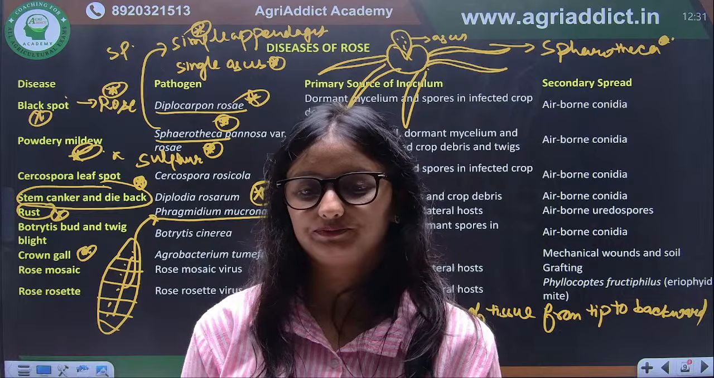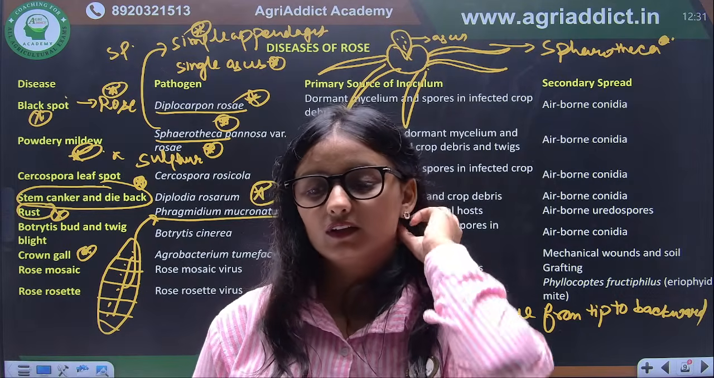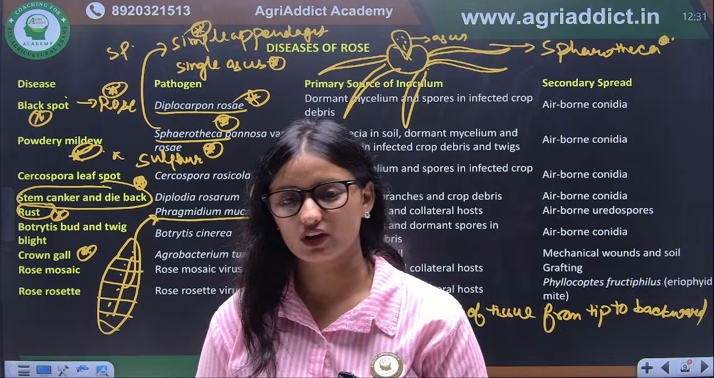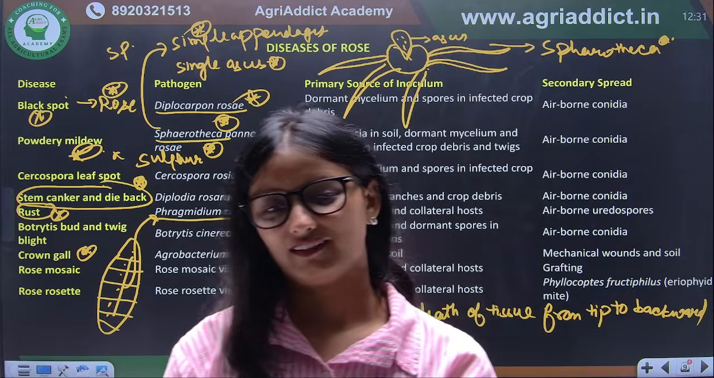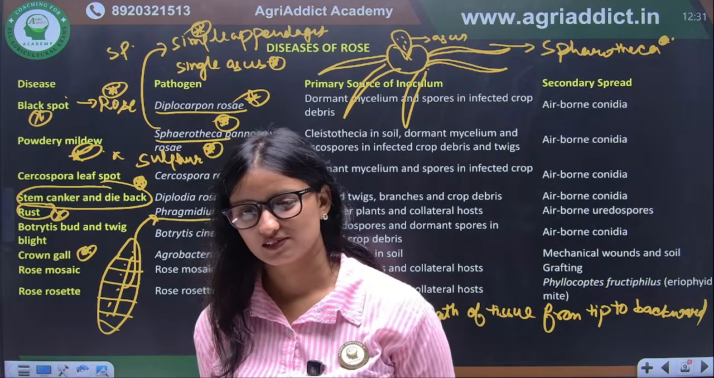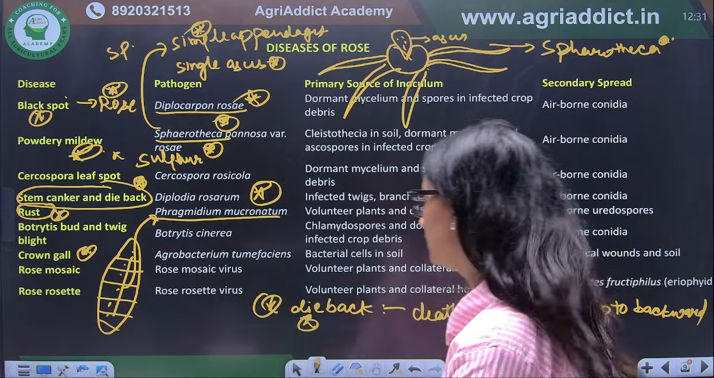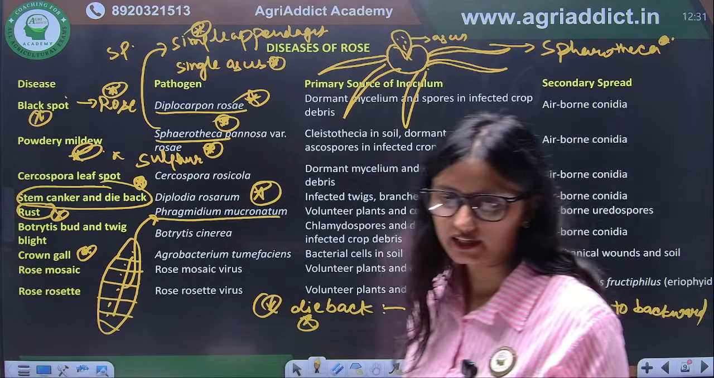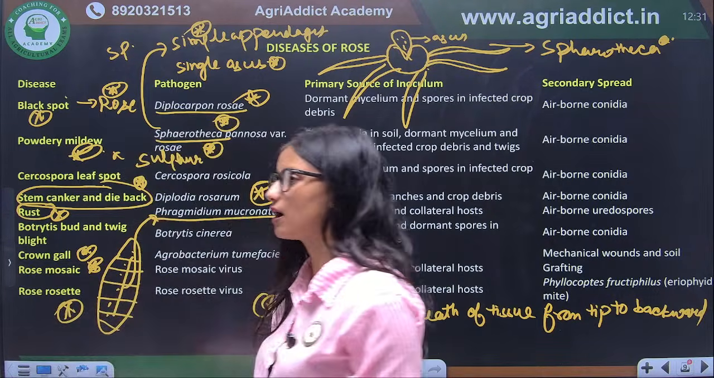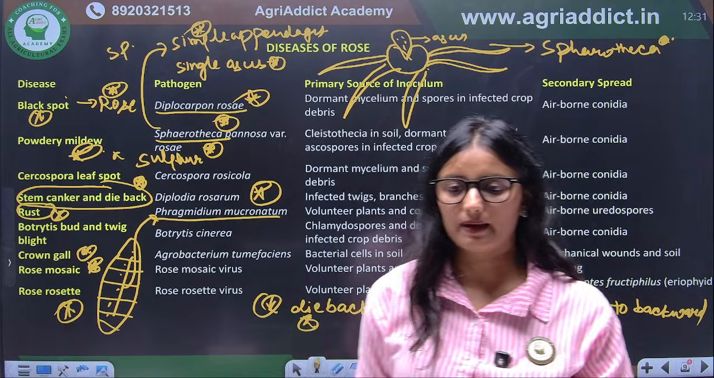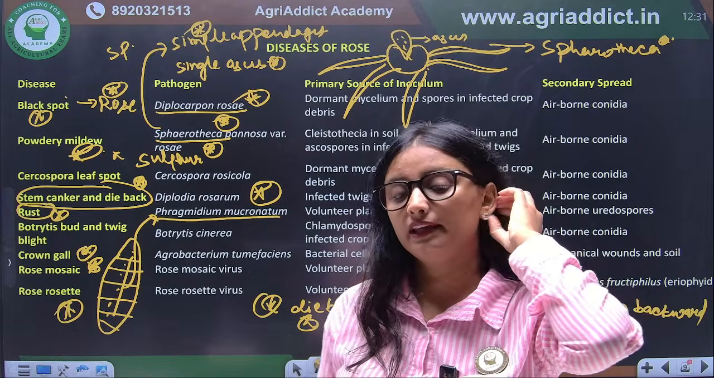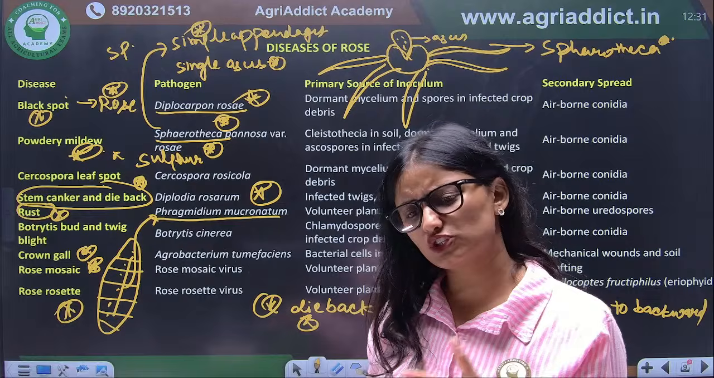Crown gall. Are very simple. Crown gall is a disease of which of the apple? Okay. Next, we have two more important diseases, that is rose mosaic and rose rosette. If we talk about rose mosaic, so you have to remember, yes, there are many crops in which crown gall is there.